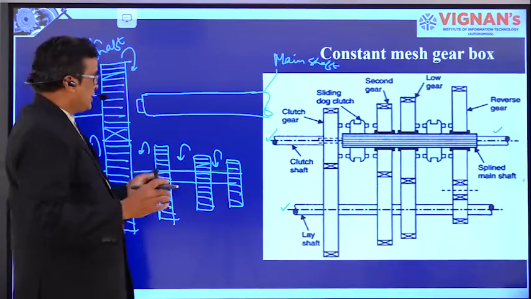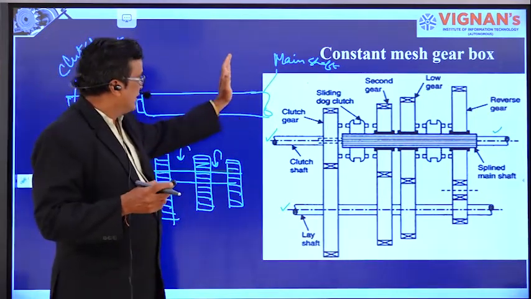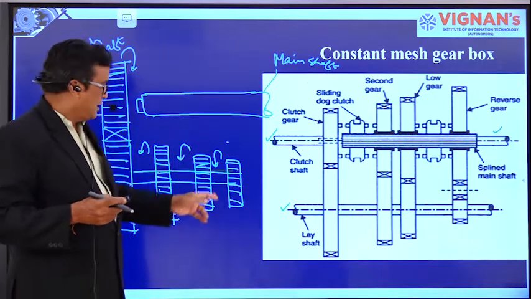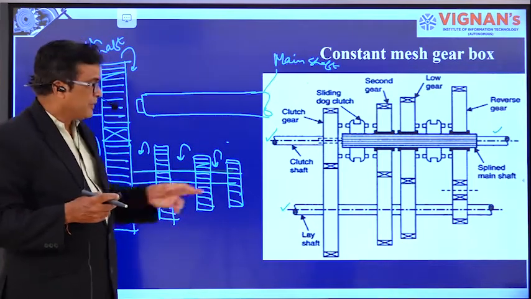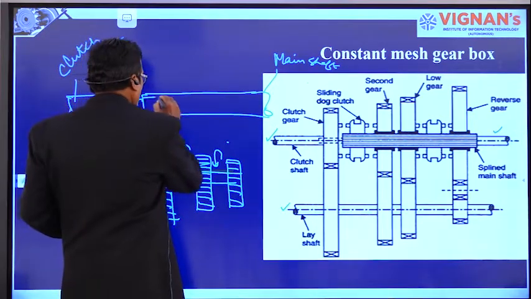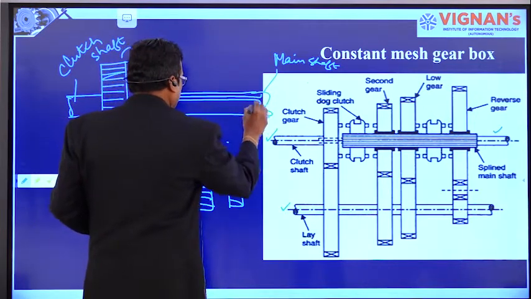Right? Now what is going on in the sliding mesh gearbox? One gear wheel is slid to engage with the gear on the lay shaft. Now here, in the constant mesh gearbox, on the main shaft, all the gears are in constant mesh with each other.